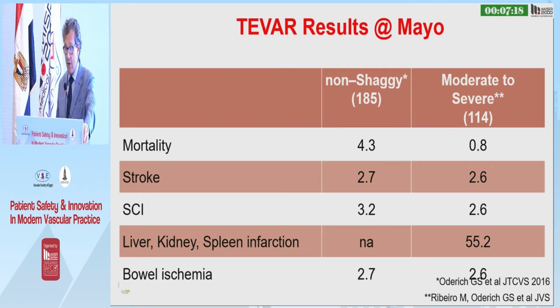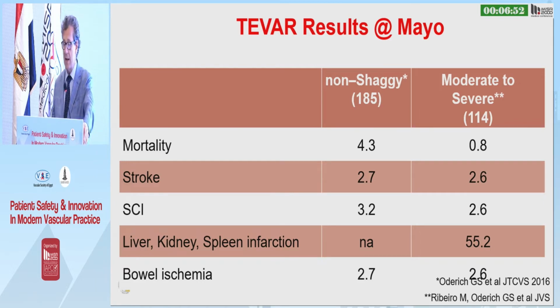On the right-hand side here, you can see the results in shaggy aortas treated endovascularly, and you can see that there is a large number of organ embolization and infarcts and bowel ischemia.